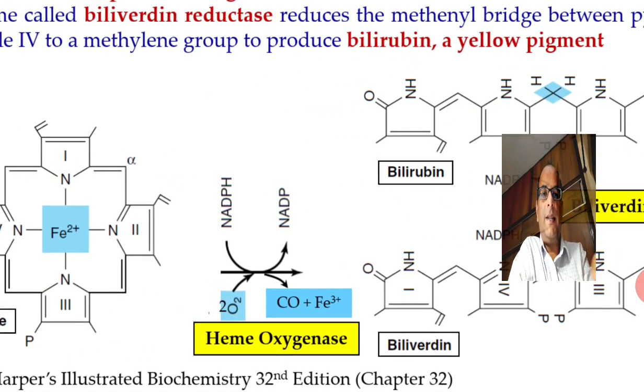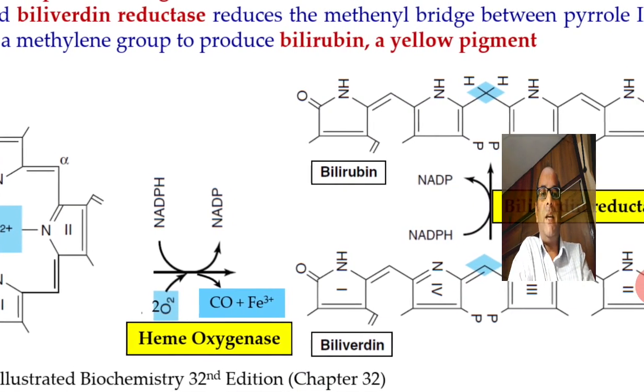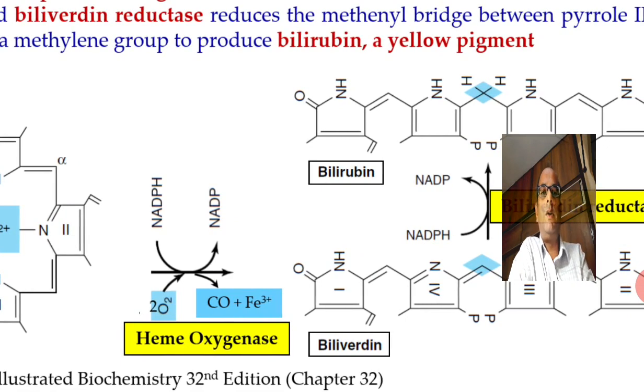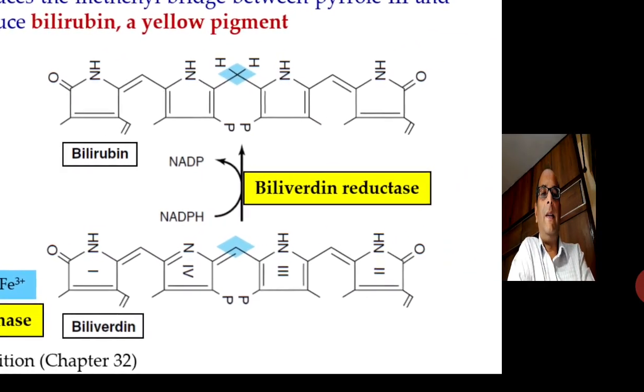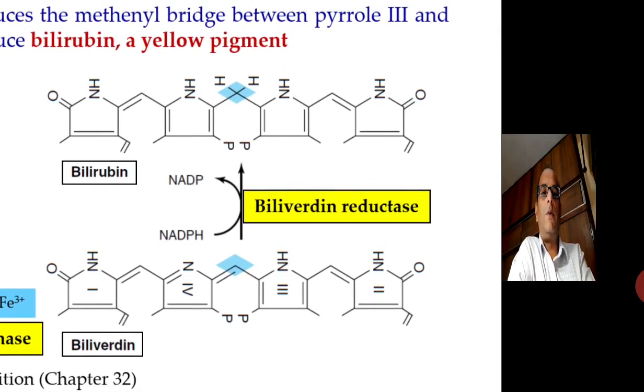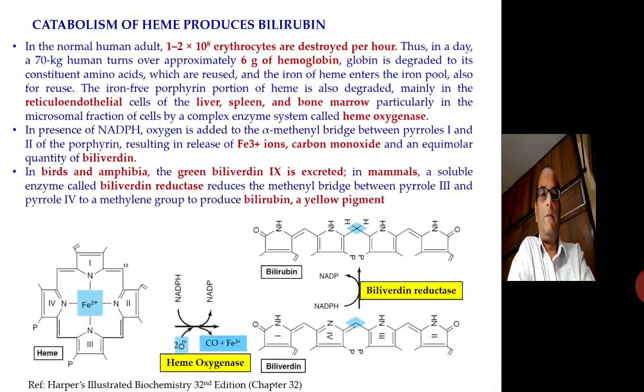So here you can see the protoporphyrin ring system and the heme. In presence of NADPH and the heme oxygenase system, oxygen molecules are added to the alpha methenyl bridge and they form carbon monoxide and ferric ions, while they release a green colored compound called biliverdin. Between the ring system 3 and 4, this is further reduced by an enzyme present in mammals called biliverdin reductase, forming bilirubin, which is a yellow pigment.